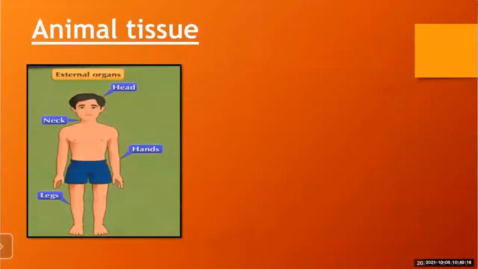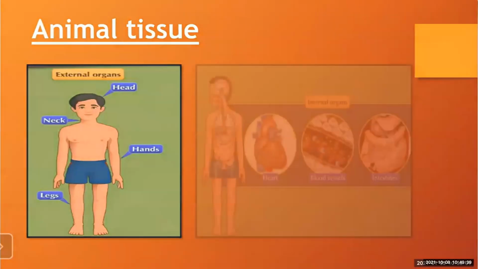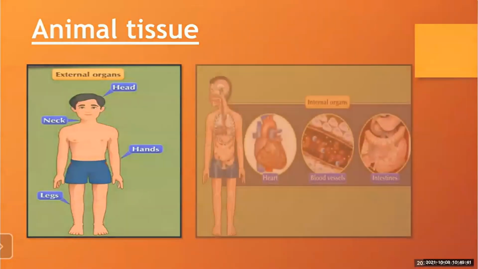now see this slide, see the picture. Here the picture is showing head, neck, hands, legs. These are all external organs, as they are seen by our eyes. But see the next picture.